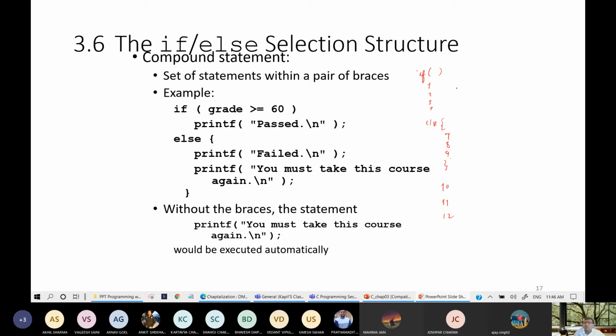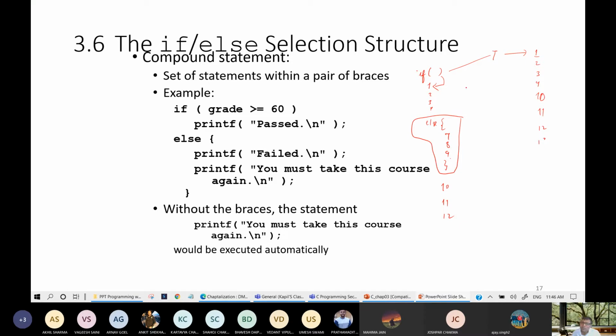These are the line numbers. So what will be in execution? If the condition is true, then what will execute? The immediate statement. If the condition is true, 1 is executed, 2 is executed, 3 is executed, 4. But all the lines with the false condition will not be executed. Then the program will start executing from 10, 11, 12, and so on.